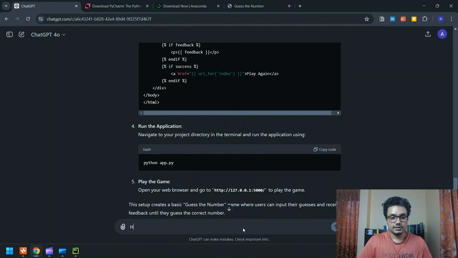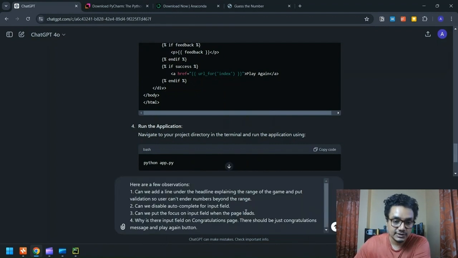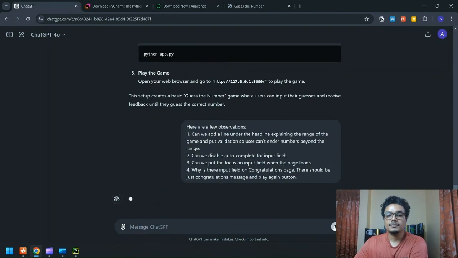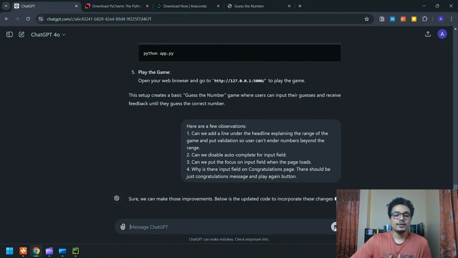Here are a few observations. So basically we're asking ChatGPT that there are 4 observations we have made and you should go ahead and fix them. One is, can we add a line under the headline explaining the range of the game and put validation so users can't enter numbers beyond the range? Second, can you disable autocomplete for input field? Can you put the focus on input field when the page loads? And then, why is there input field on congratulations page? There should be just congratulations message and play again button. And let's hit enter.